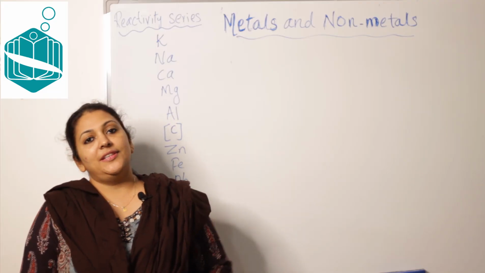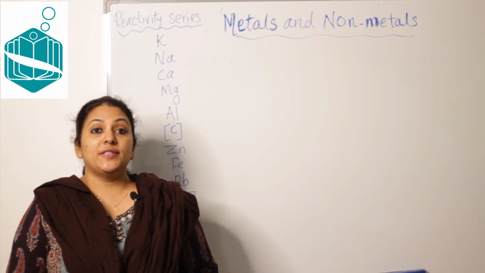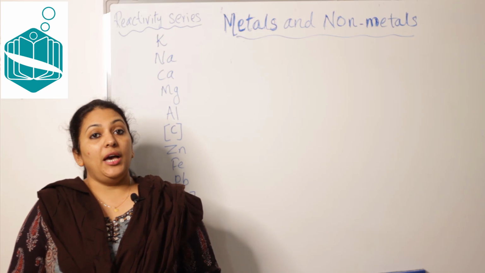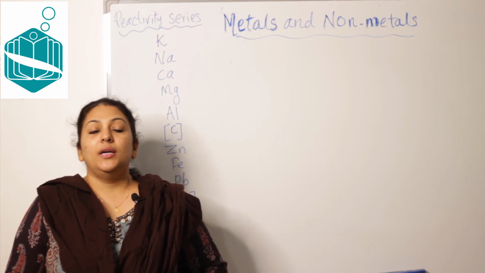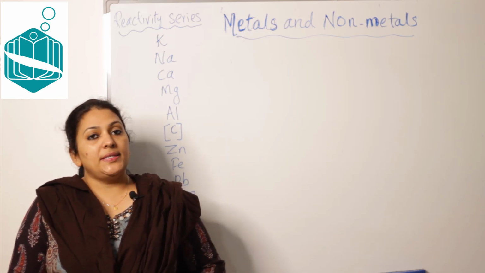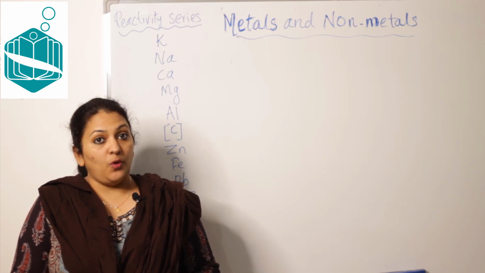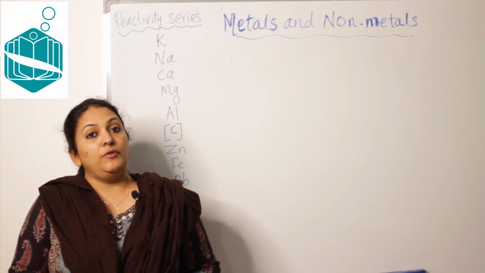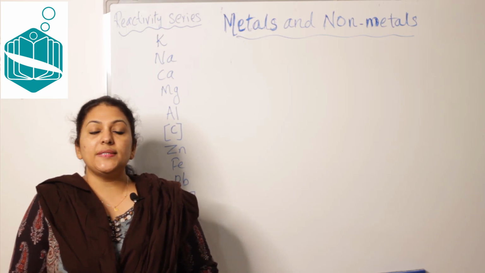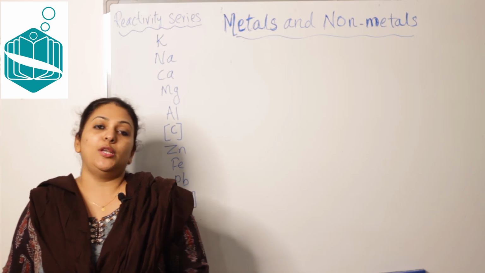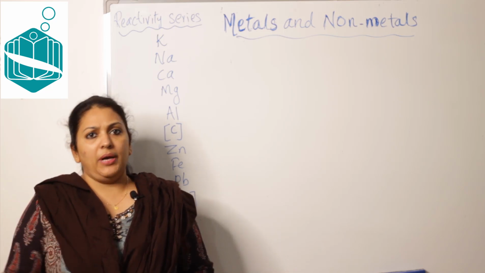Hello children. So today we are going to discuss about the chemical reactions of metals. Okay. We have 4 reactions to study. One is reaction of metal with oxygen, reaction of metal with water, metal with acids, and the 4th one is metal with another metal salt solution. Okay. So I'll discuss one by one.